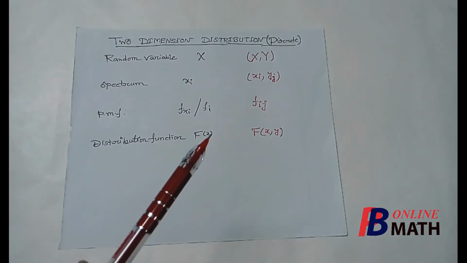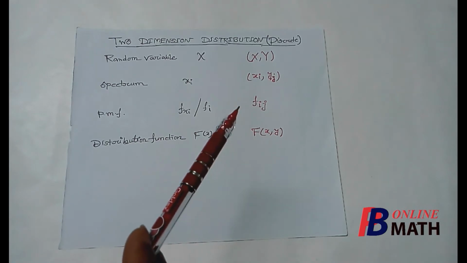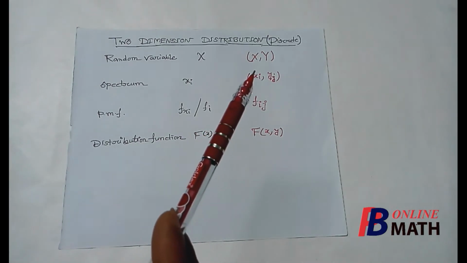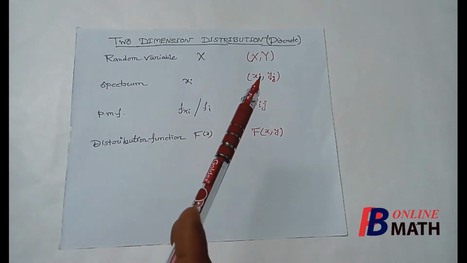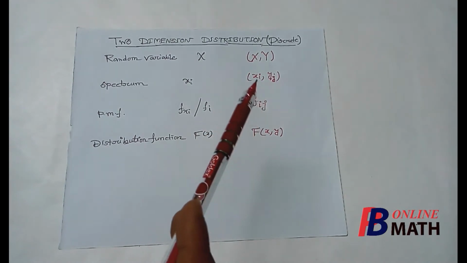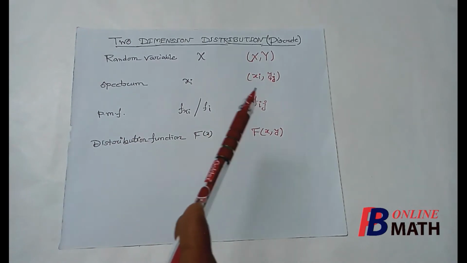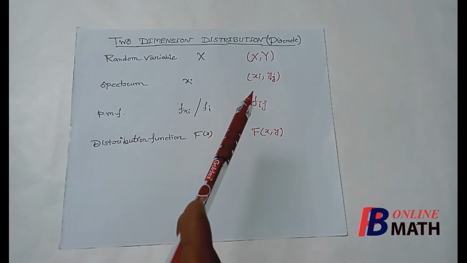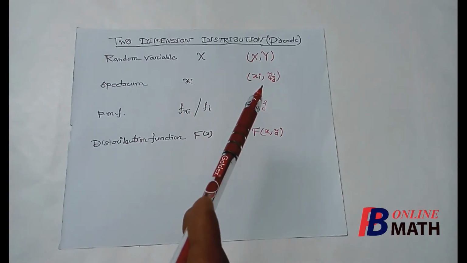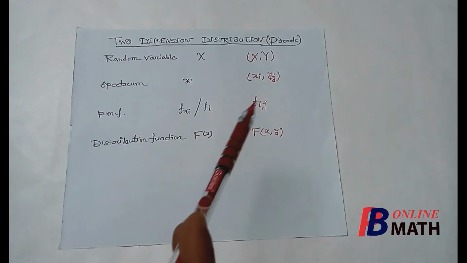Now for two-dimensional discrete distribution, there will be two random variables X and Y, and we shall denote them by the ordered pair (X, Y). In this case the spectrums are points in two dimensions.